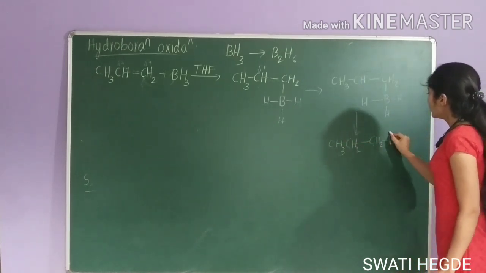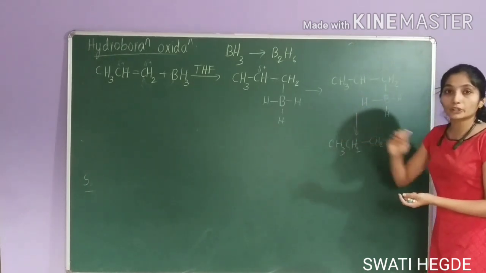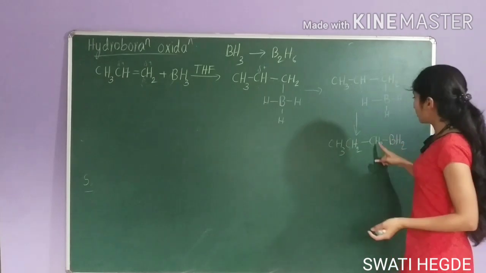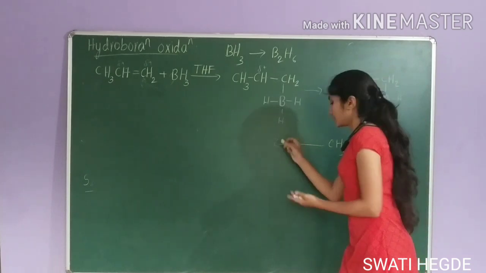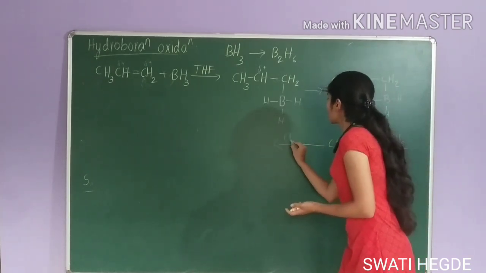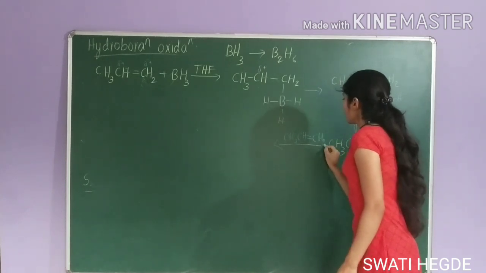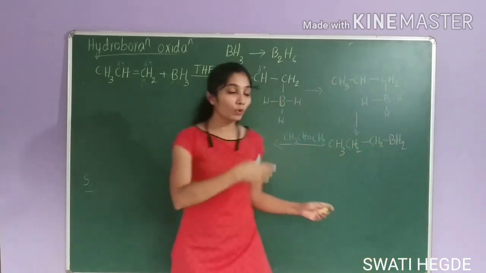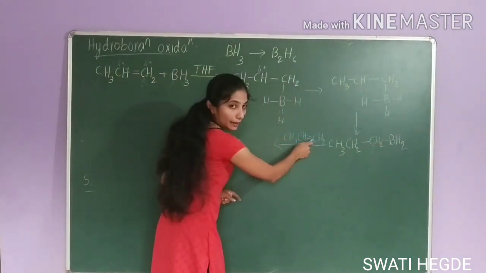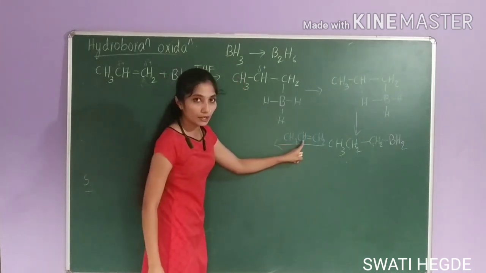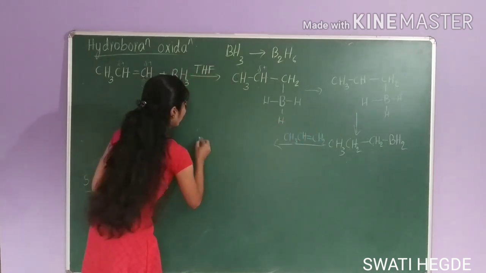Okay, next. This borane is again electron deficient. It attacks on one more molecule of propene. This compound will react with one more molecule of propene, that is CH3, CH double bond CH2. The product here again, this boron will attach to this carbon atom. This attains partial positive character and it makes cyclic transition state. Same process repeats here also.